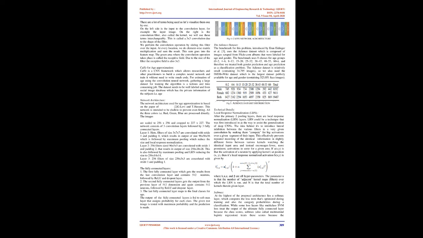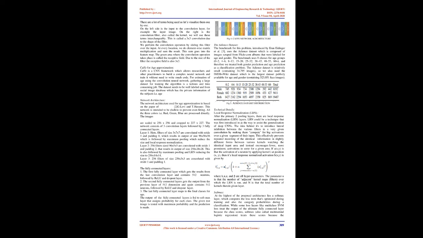There are a lot of terms being used, so let's visualize them one by one. On the left side is the input to the convolution layer, for example the input image. On the right is the convolution filter, also called the kernel. We will use these terms interchangeably. This is called a 3x3 convolution due to the shape of the filter.